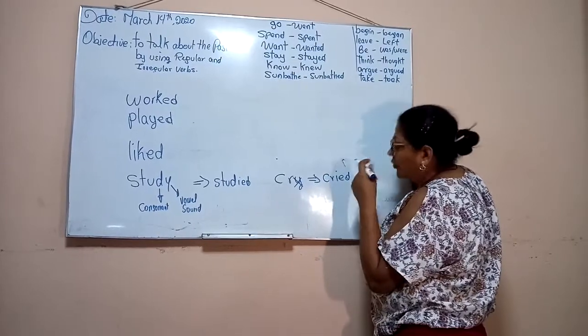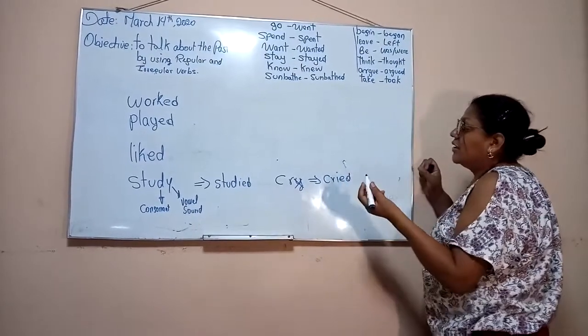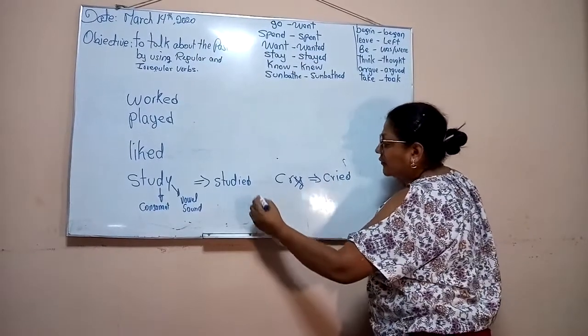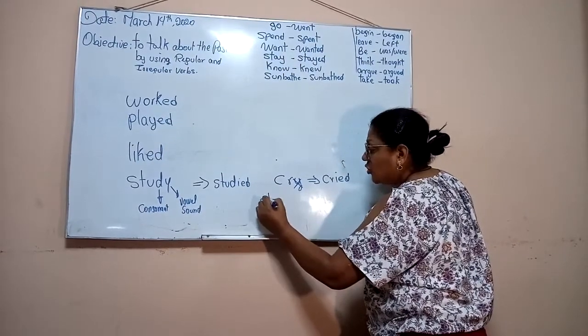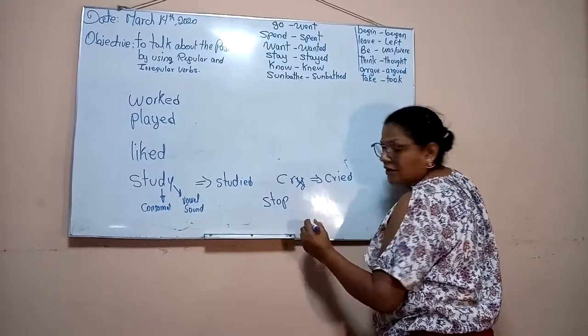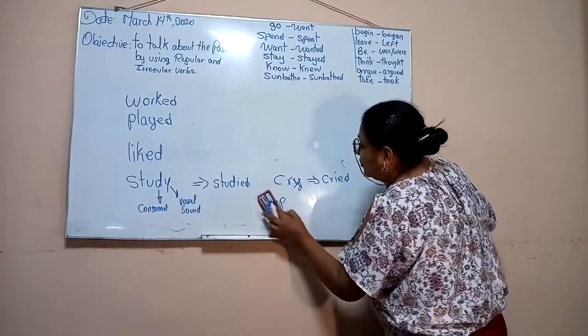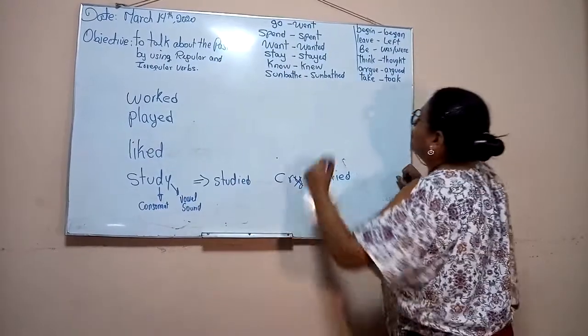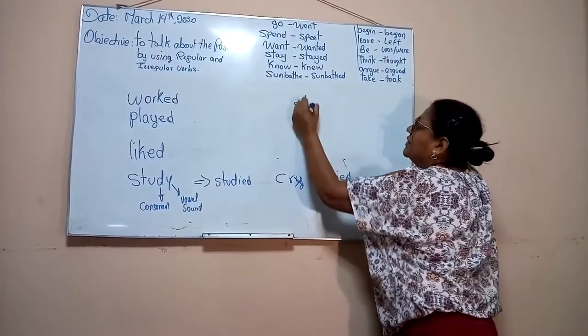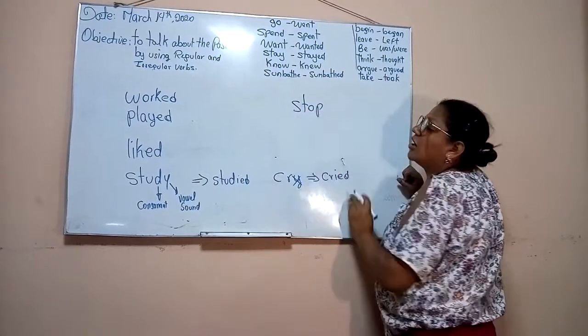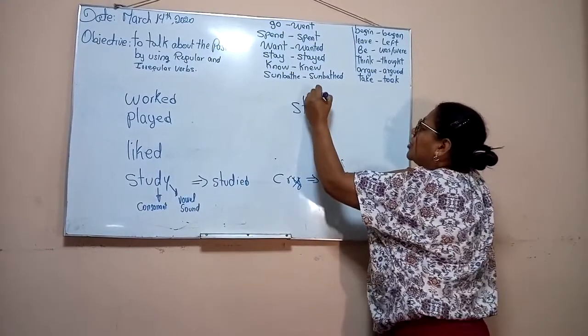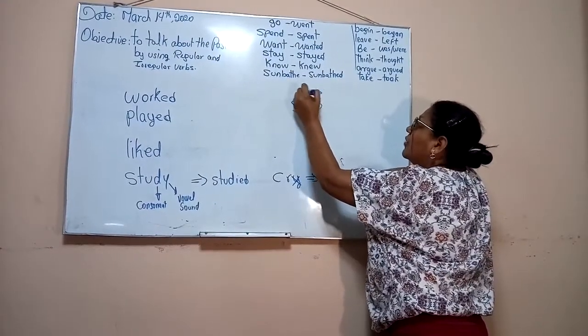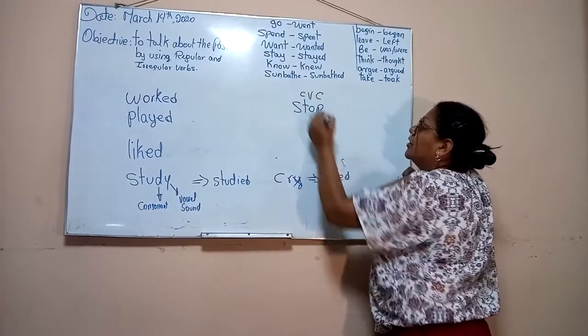And then we've got the words that you have to double. For example, stop. I will put this word in another place, all right? Now, I will put here, for example, stop. This is consonant, vowel, and consonant.